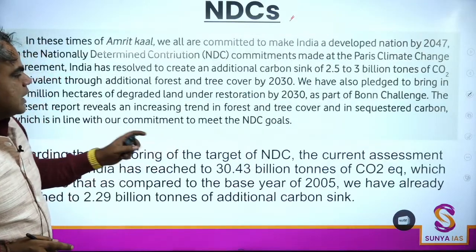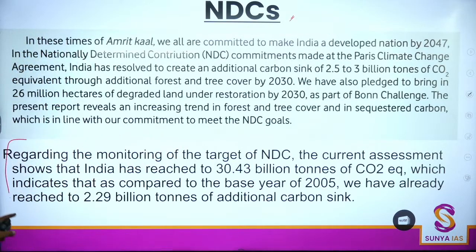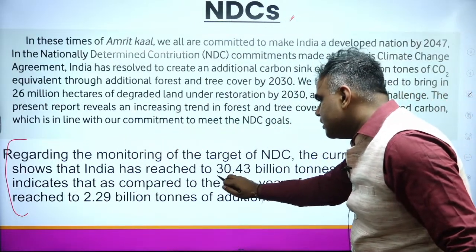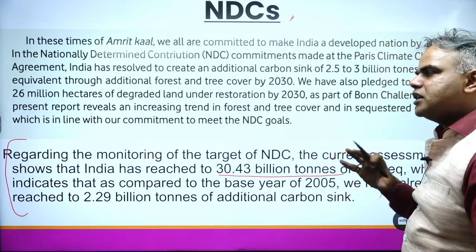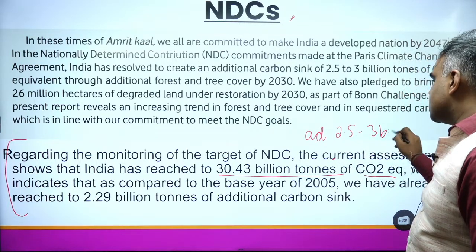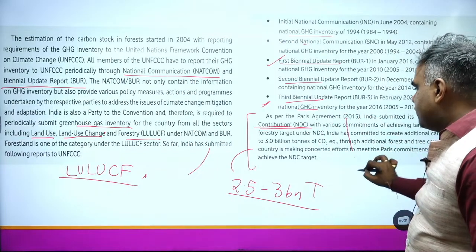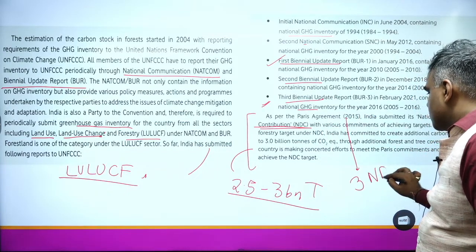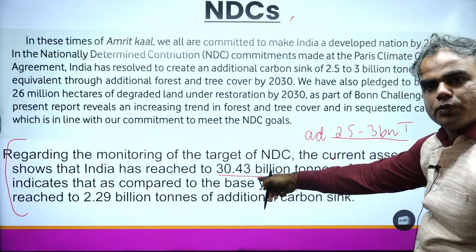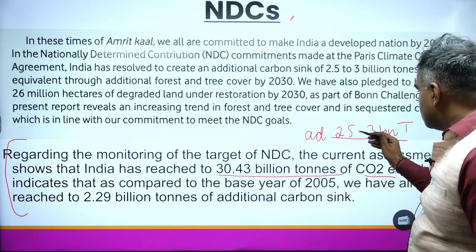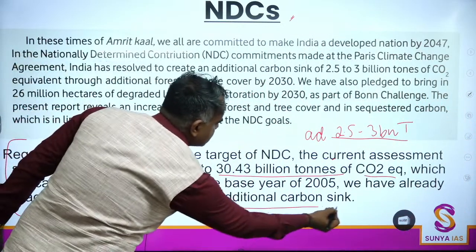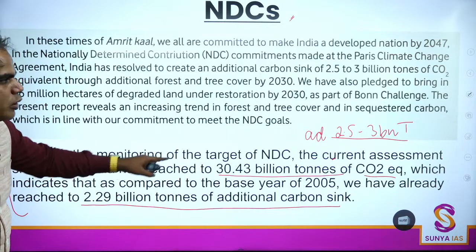Now, last thing to remember in this fact is this. How are we doing? Okay, India has already 30 billion tons of carbon dioxide stock. Our target was additional 2.5 to 3 billion tons. During 2015, India had submitted 3 NDCs. See? India has already achieved 2 out of them. The only one remaining is this one, and even this one is very close. By 2.5 आपको करना था to 3 billion tons. How much have you done right now? You have already done 2.29 billion tons. So even this is going to be very close.